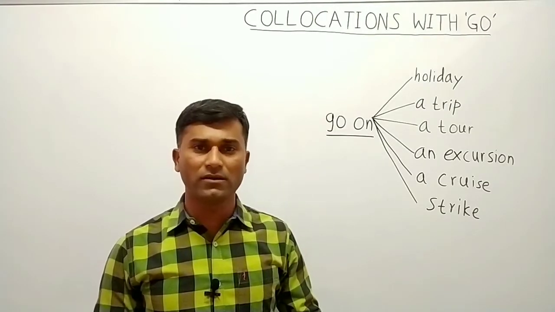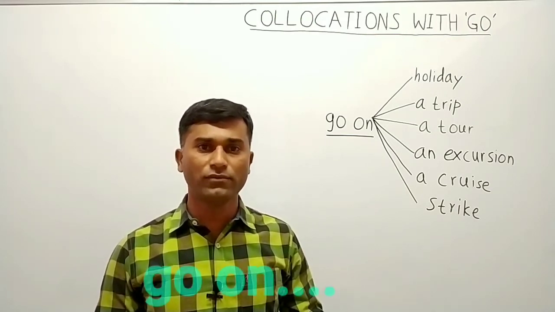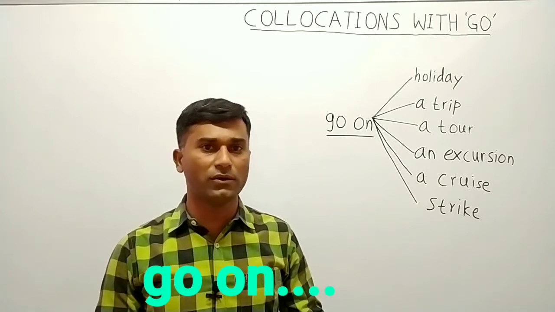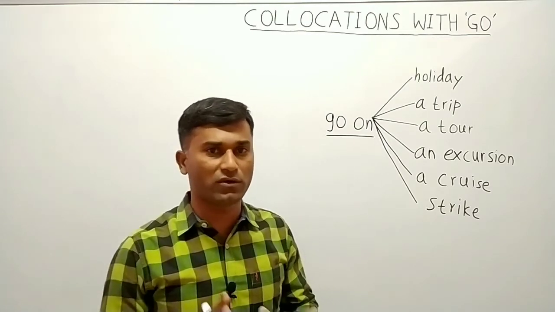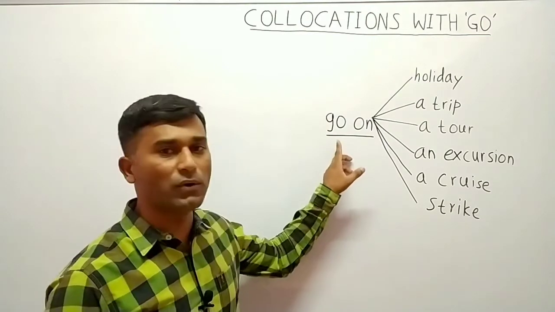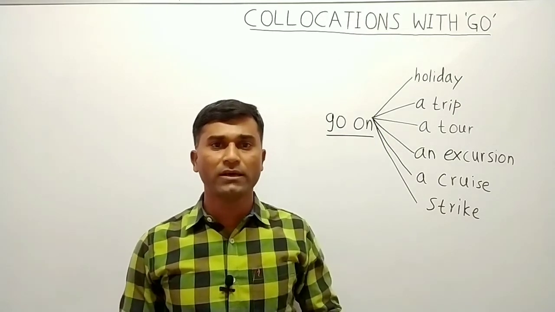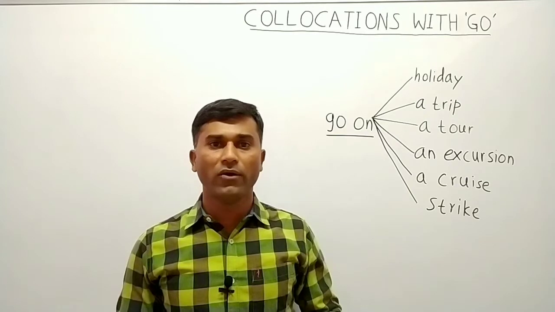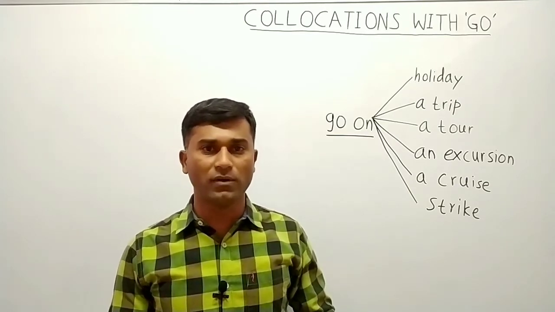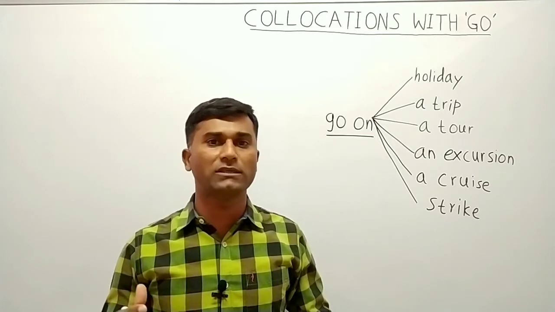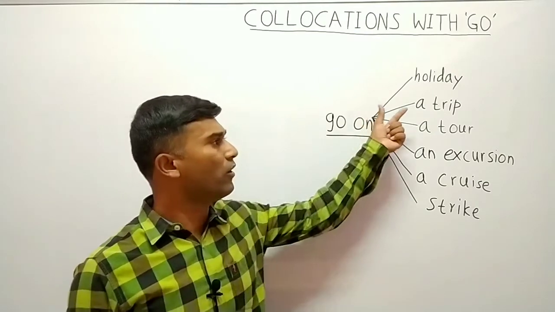Now let us learn another fixed expression with go, and that is go on. There are a lot of words or phrases associated with go that we should know in order to speak better English. Which are these words or phrases associated with go on? We say go on holiday. You can say in a sentence like, we are going on holiday next week or next summer. Go on holiday means to spend some time with your family or friends in some quiet place.